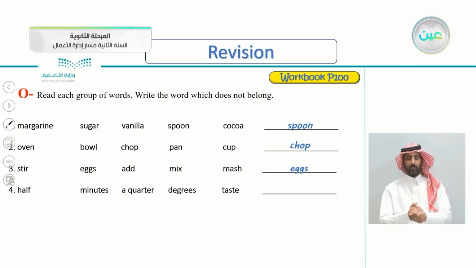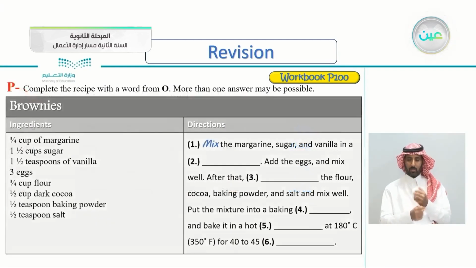Number 4, half, minutes, a quarter, degrees, taste. So which word doesn't belong here? It's the word taste. Because all of these are measurements: half, minutes, quarter, and also degrees, all of these are measurements, but not the taste. The taste is an action also.